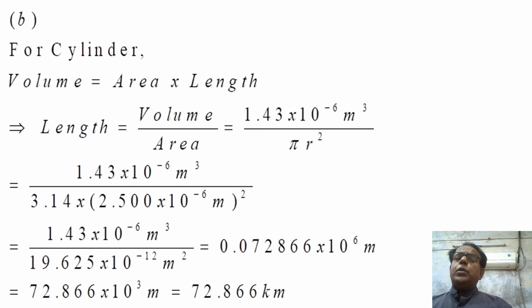And we know that 10 raised to power 3 is equal to kilo, thousand. So here instead of meter we can use kilometer. If we use kilometer, then this 10 raised to the power 3 will be eliminated. So this result has become alternatively equal to 72.866 kilometer. And dear students, this is the solution of our part B.